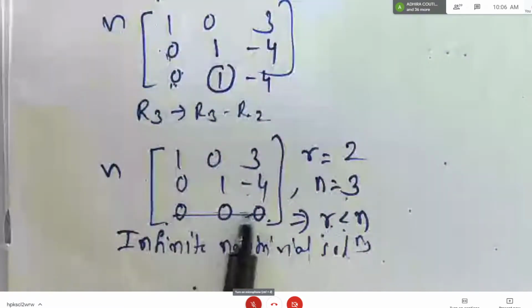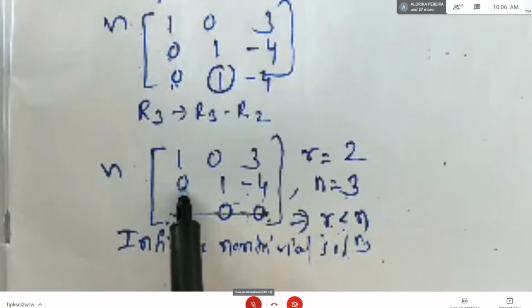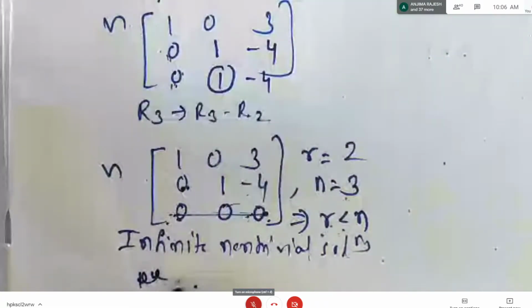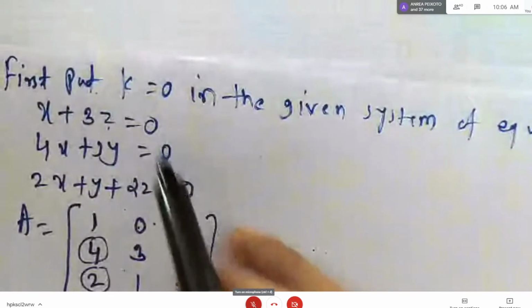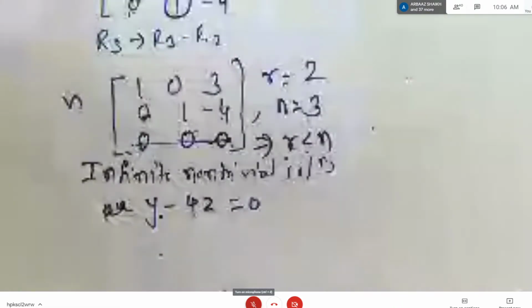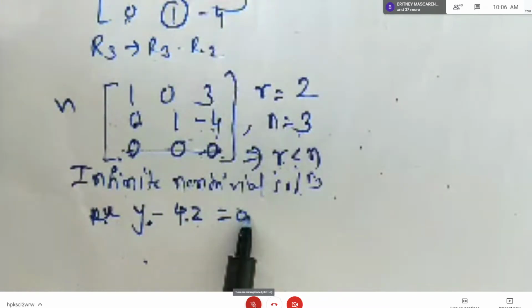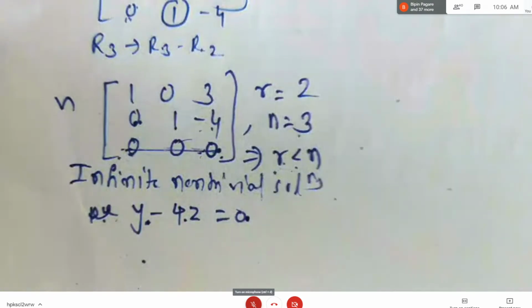But here last row is 0 row, students, right? So we cannot do anything with the last row. You have to go to the second last row. In the second last row, see, this is the coefficient of x, right? So 0x we don't write. This is 1y, so I'll write just y. And this is minus 4z. And the right hand side is 0 because in the system of equations all are zeros. Correct? Any doubt? This is the second last row: 0x plus 1y minus 4z is equal to 0. Okay, now we have one equation and two unknowns.